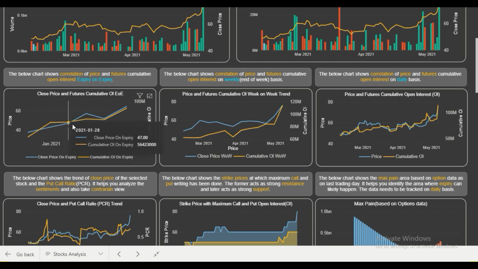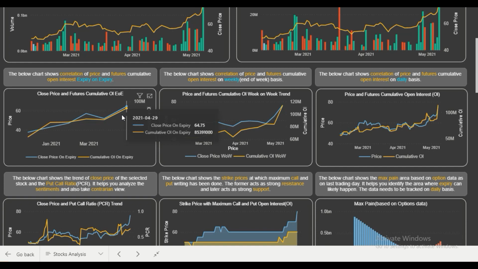Similarly, we saw the same trend in the month of January and February. Then in the month of March, there was a slight profit booking because some long positions were unwound. Then again, in the month of April, there has been a fantastic rally, and on a closing basis, that is on the expiry day, month on month there has been a significant jump in the futures cumulative open interest. So it means new long positions got added in the month of April also, and those were carry forwarded in the next month, that is in the month of May. So all those long positions are still open in the month of May.